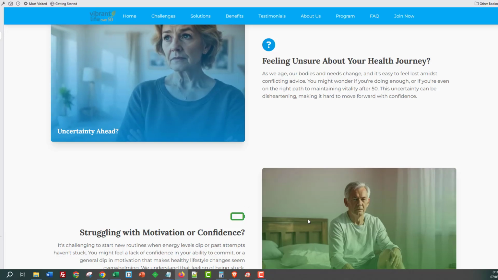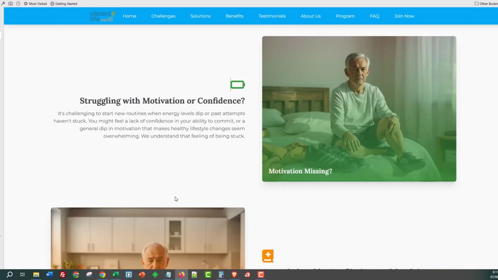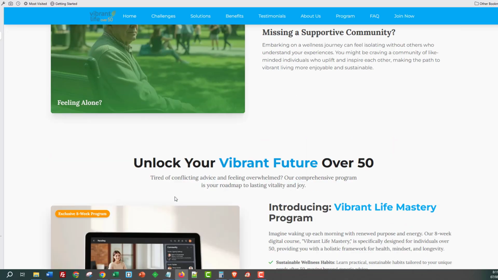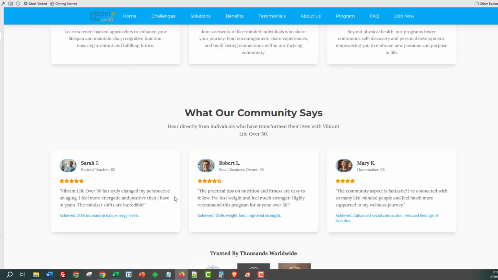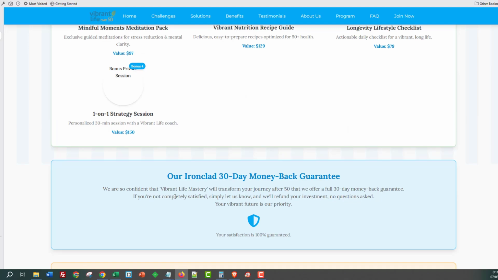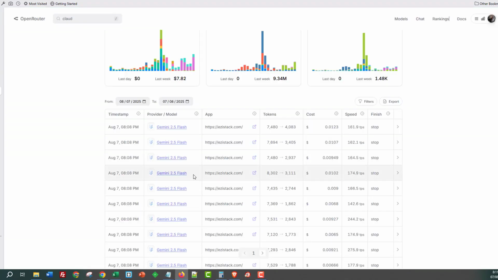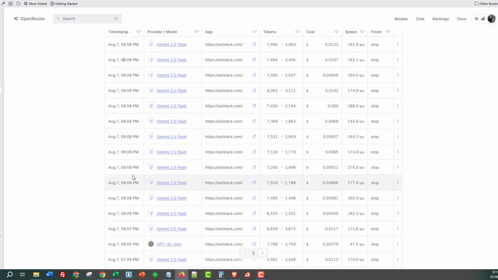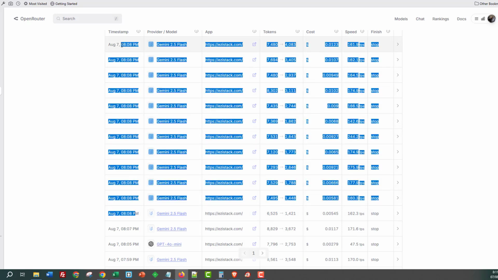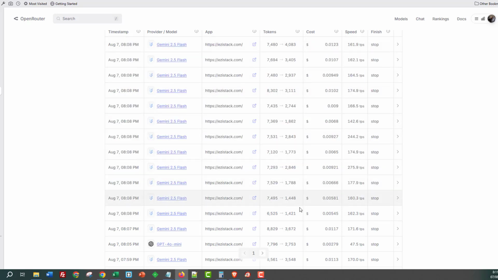You can see it's got some real nice zoom effects and icons in here, and what I'm going to show you as well, in the back end of OpenRouter, is exactly how this actually worked out. So I'll click on F5, and as you can see this time, 808. We've done multiple calls to Gemini, and Gemini is a fairly expensive model sometimes.